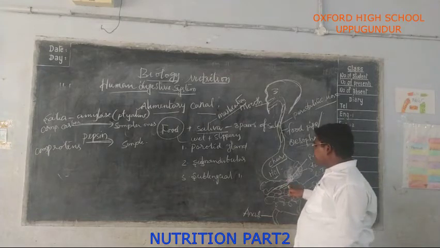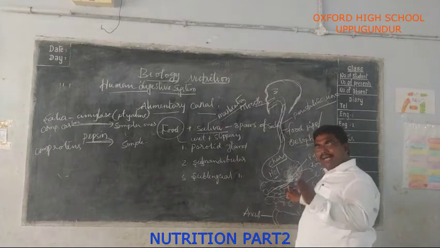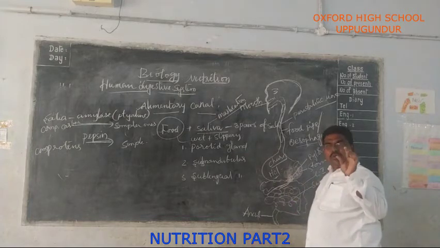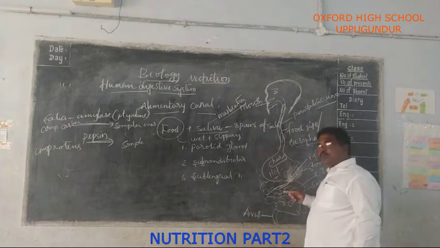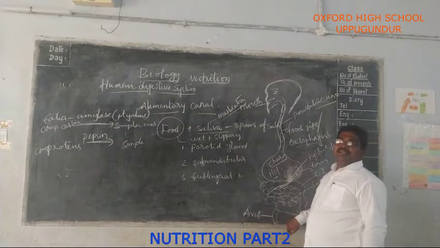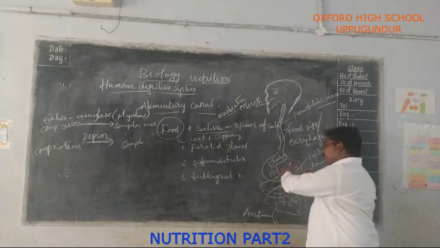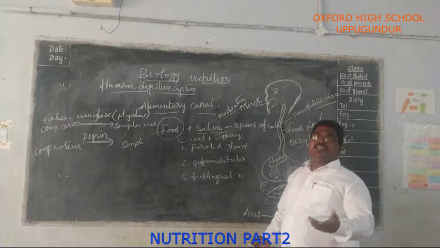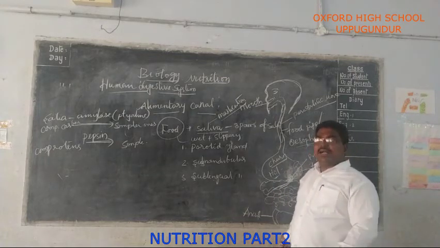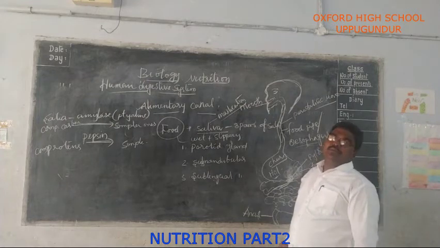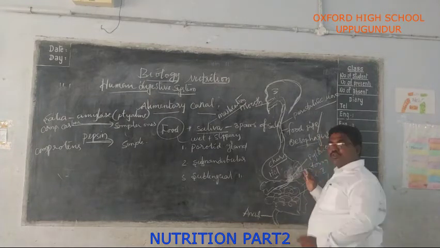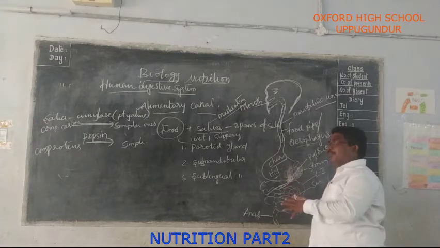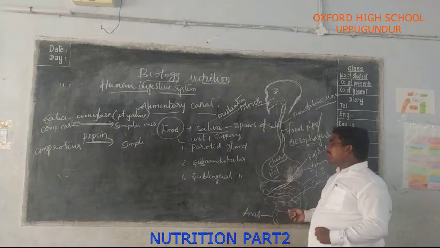Its function is regulating the opening of the passage into the small intestine, and it allows only a small quantity of food at a time. Because if the whole food material passed at once into the small intestine, it can't digest, and you may have stomach pains also. Do you understand?